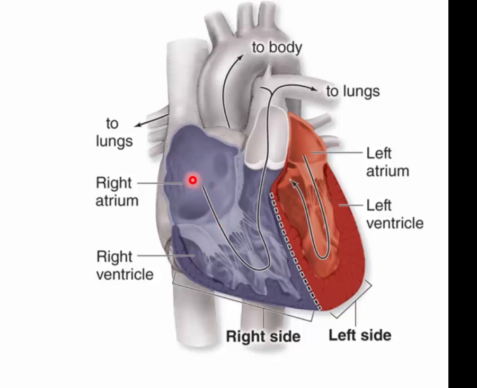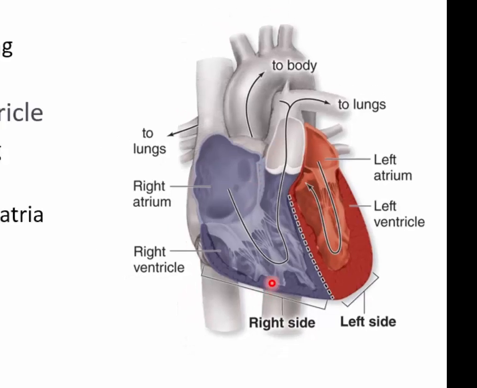Each ventricle receives blood from an atrium, and everything stays within one of the sides. So if it's in the right side, right atrium goes to right ventricle, and if it's in the left side, left atrium goes to left ventricle. There is no mixing of blood between the ventricles or between the atria except in a developing fetus. And we'll talk about that whenever we go over human development.